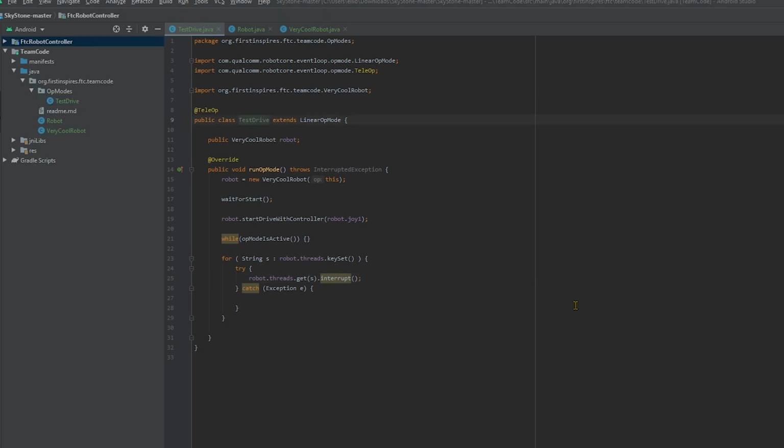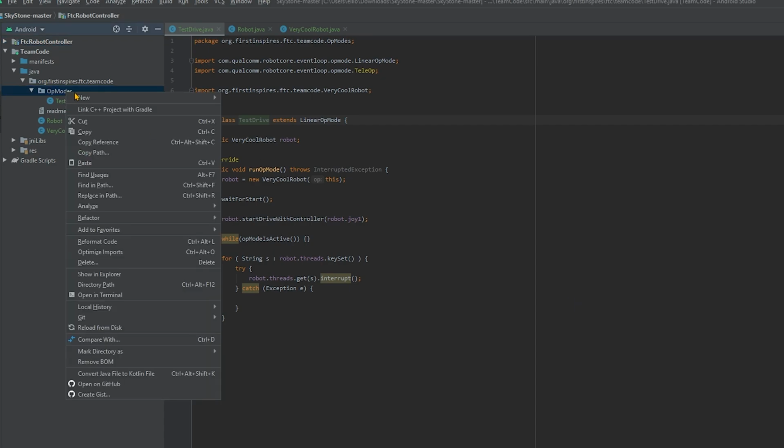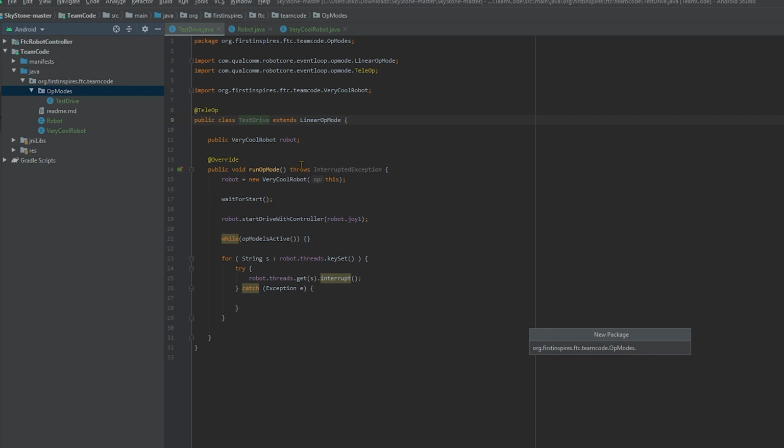To start coding an autonomous function, we'll need to create a new op mode. Let's create two packages in the op mode folder, one to put our manual op modes, and one to put our autonomous op modes. So right-click on op modes, create a new package called teleop.